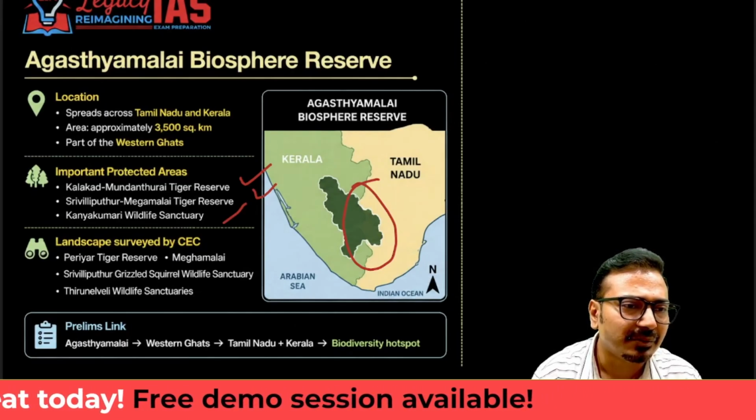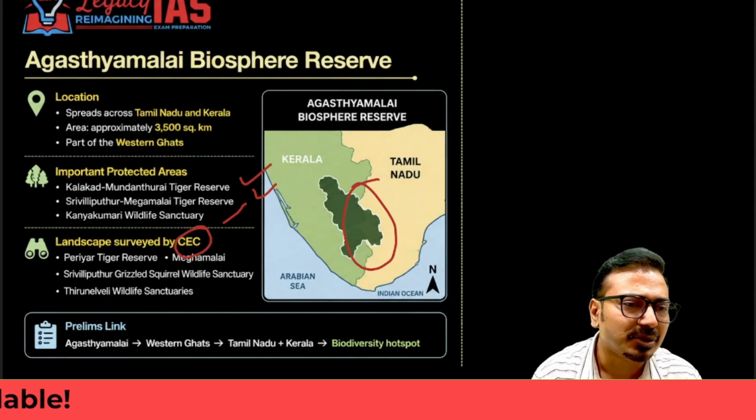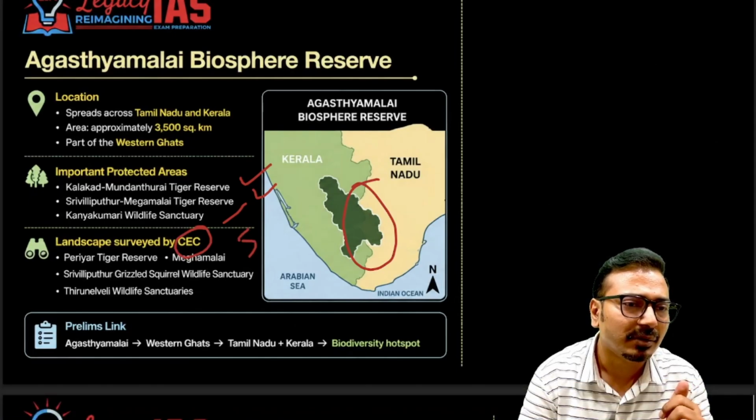Basically, the landscapes were surveyed by a committee, the Centrally Empowered Committee. That committee is responsible for the final decision, and it is a committee formed by and driven by the Supreme Court, especially for taking decisions related to the environment.